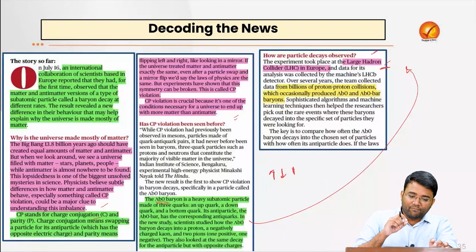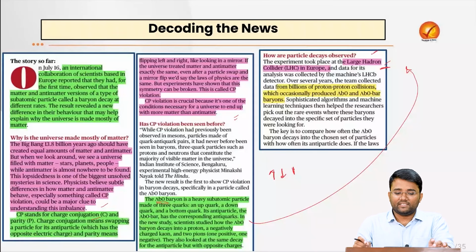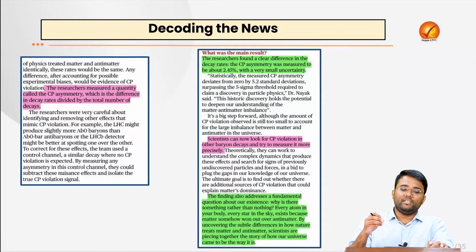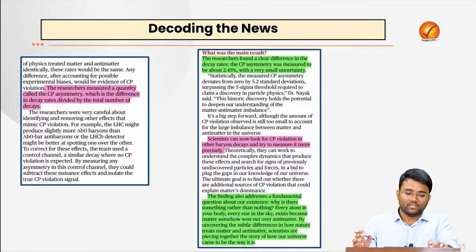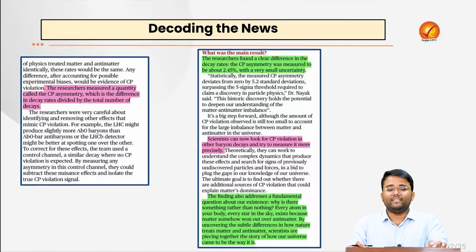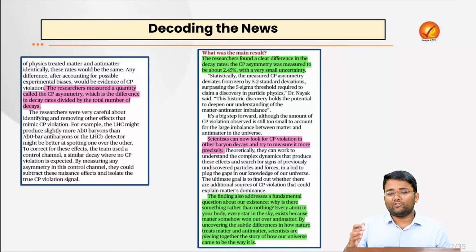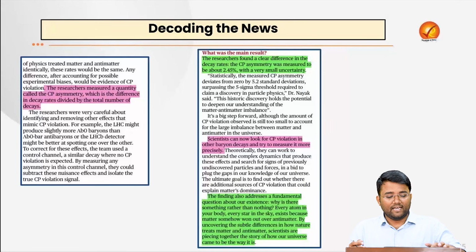And the team found a 2.5% difference in decay rates between the matter and the antimatter version, and this difference is statistically significant enough to be called a discovery in physics. This is the first observation of CP violation in baryons, not just mesons, and it helps in explaining why the universe has more matter than antimatter. But the discovery opens the door for more experiments. As of now we do not have complete clarity.